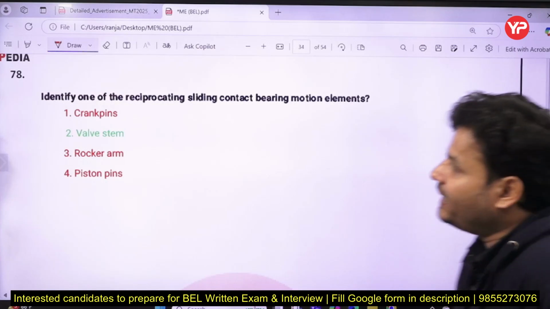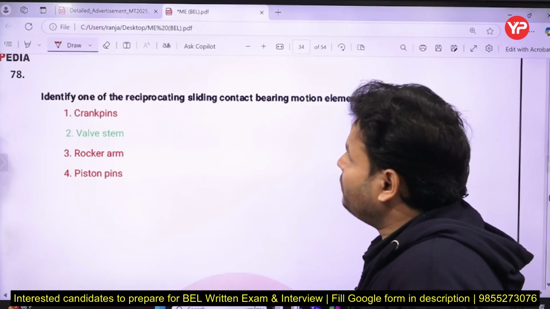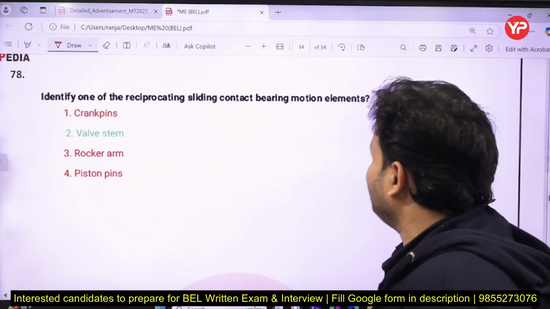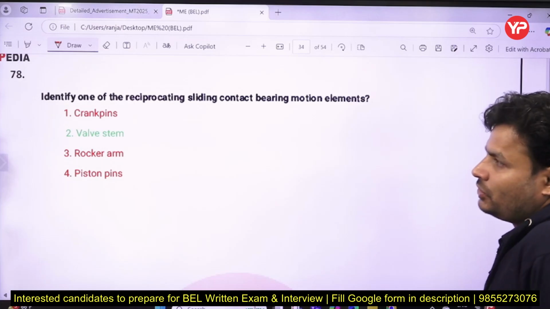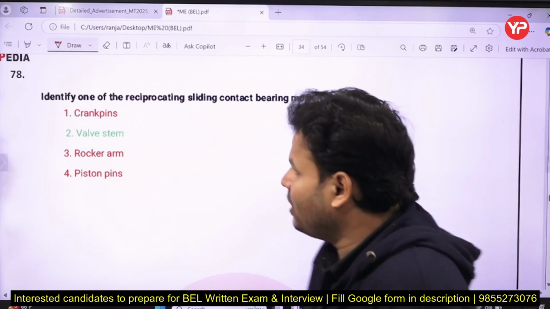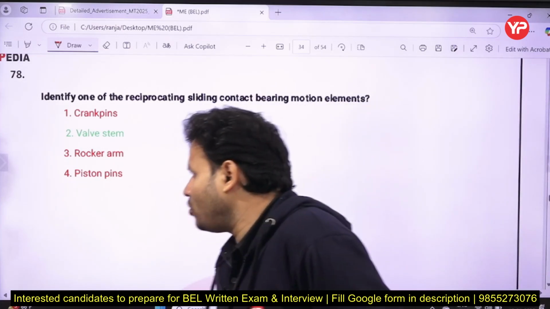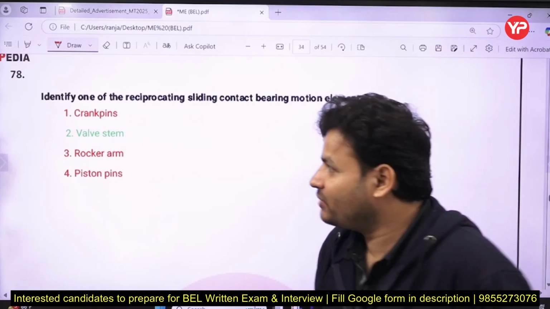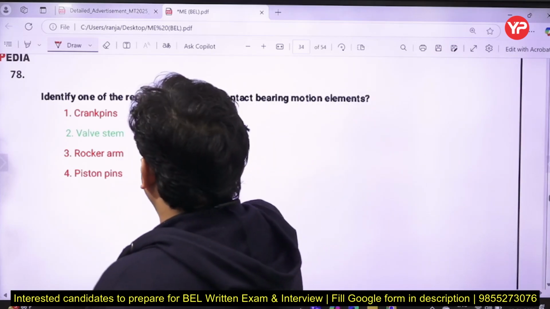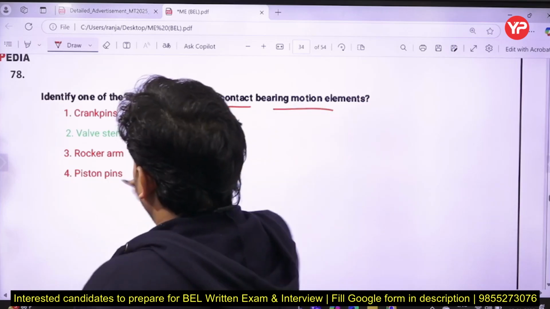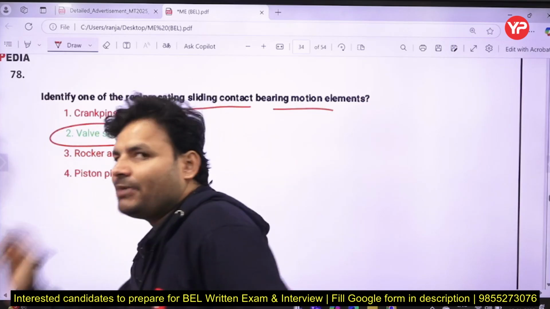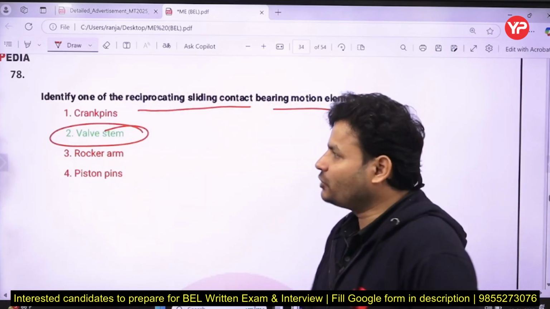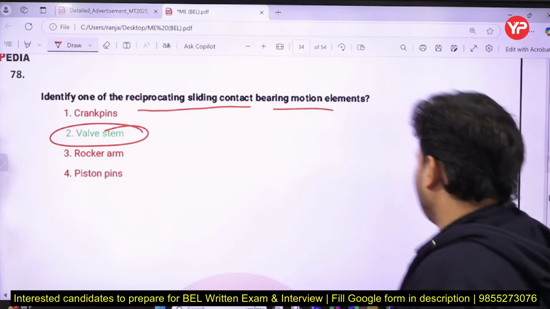Next question, identify one of the reciprocating sliding contact bearing motion elements. So one is crank pin, valve stem, rocker arm, or next one is piston pins. So what will be there, my dear friends? If you are reciprocating sliding contact bearing, then valve stem has that type of motion, right? So the correct answer will be B. Crank pin is not the right answer here.